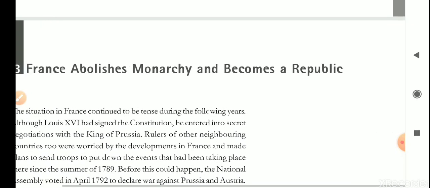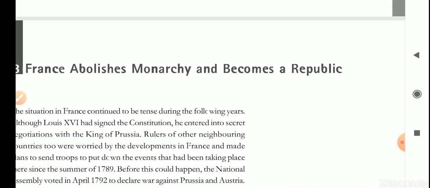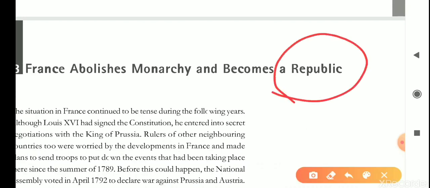Republic means when the head of the state is elected. In France, the head of the state was not elected. It was a monarch. It was the king's family who would be the monarch.